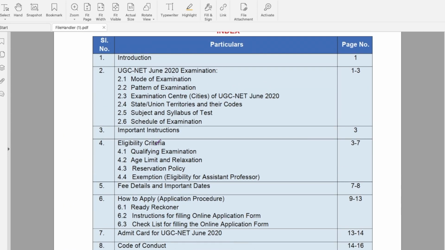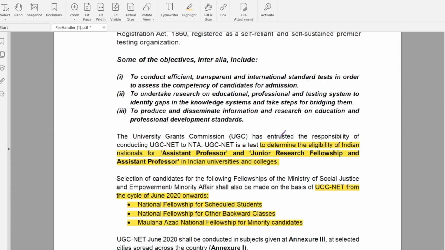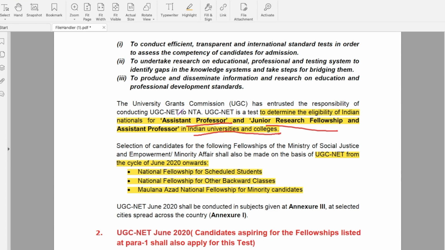Let us go to the contents of this notification. University Grants Commission National Eligibility Test. Government of India has established National Testing Agency to conduct exams like National Eligibility Test. University Grants Commission National Eligibility Test is a test to determine the eligibility of Indian nationals for assistant professors and junior research fellows in Indian universities and colleges. So UGC NET exam is considered as the criteria for appointment of assistant professors in Indian universities and colleges.